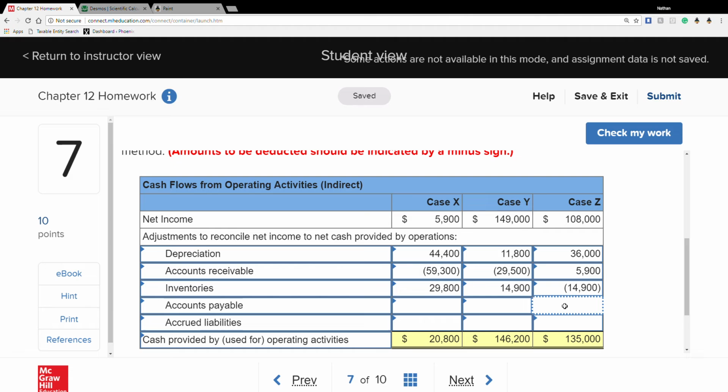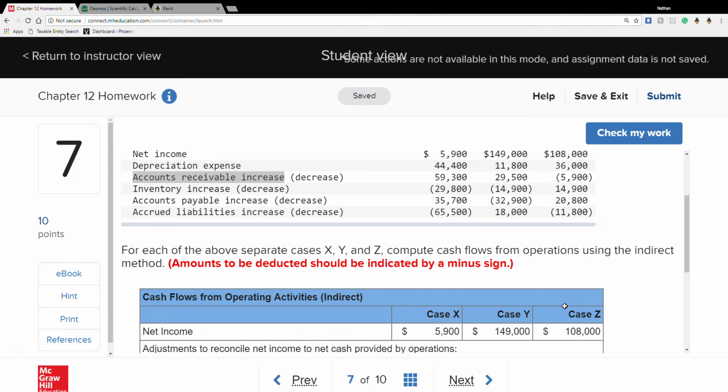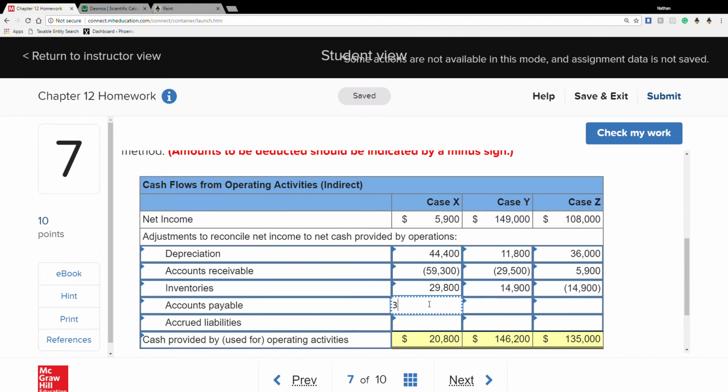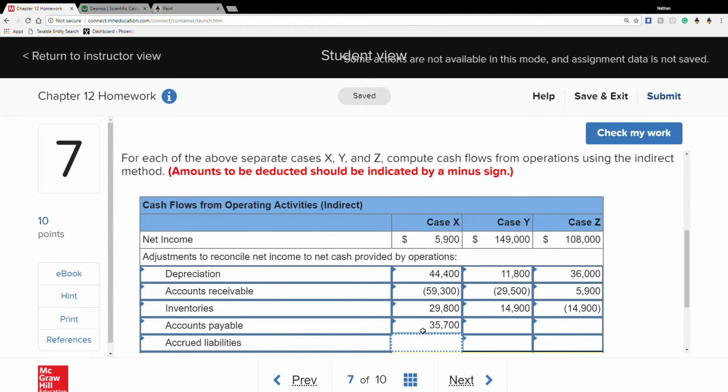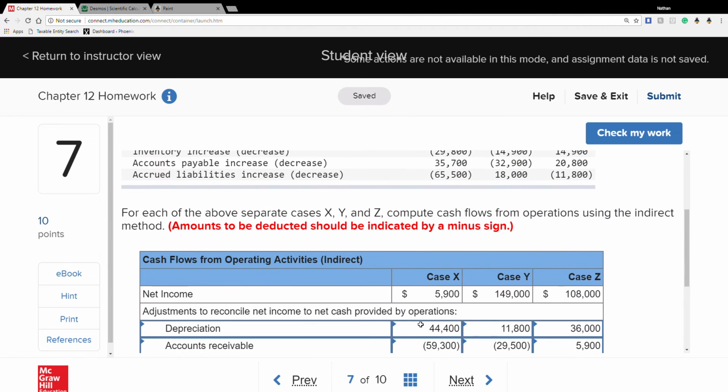Now, the cool thing with liabilities is that when they're a current liability, they follow the same rules. So if it increases right here, 35,700, and that means this one is going lower by 65,500.